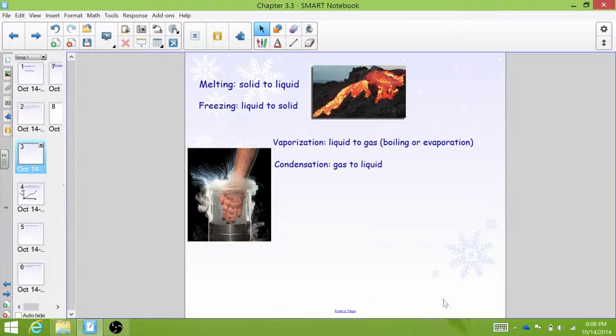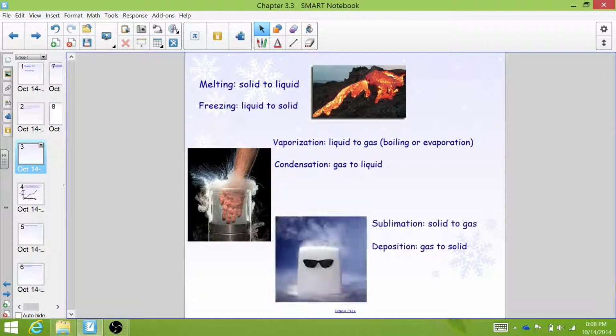And finally, sublimation is when a solid skips the liquid state to turn into a gas. And deposition is exactly the opposite. It's when a gas skips the liquid phase to turn into a solid. Dry ice is a great example of sublimation. And an example of deposition is when frost forms on a window. The frost comes from water molecules that are in the air, and as those water molecules cool down, they form little frost droplets on the windows.